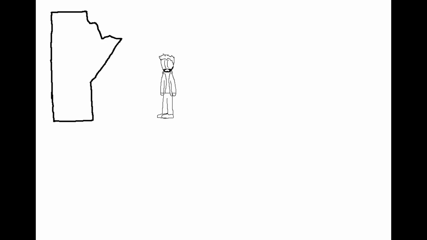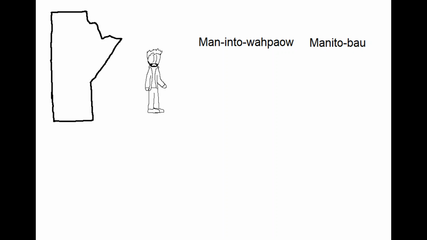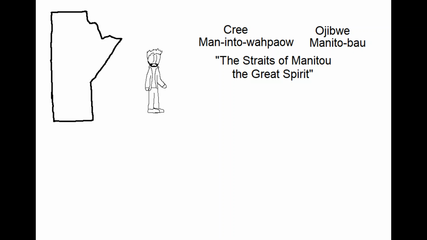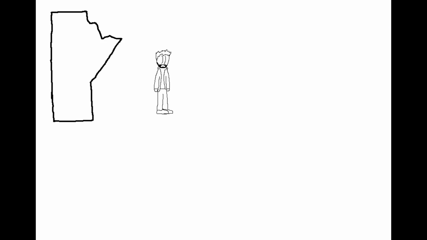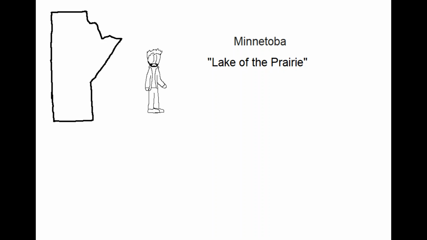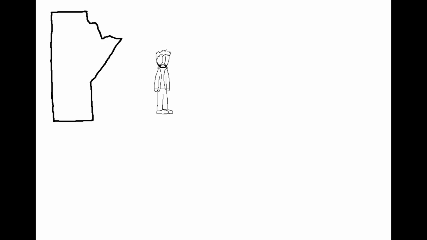The fourth province we will be looking at is Manitoba. The reason for the name of this province is disputed. The first explanation is that it comes from one of these two words from Cree and Ojibwe origin, respectively. Both of the words mean the Straits of Manitou, the Great Spirit. The second possible explanation is this Assiniboine word meaning Lake of the Prairie, a name also given to Lake Manitoba by the French. Another name that was considered for Manitoba was Northwest. Manitoba was made a province in 1870.